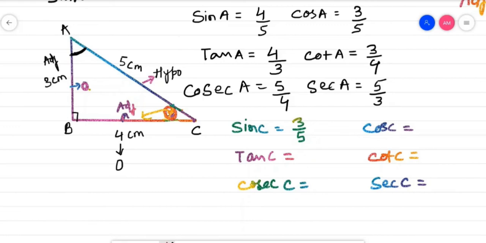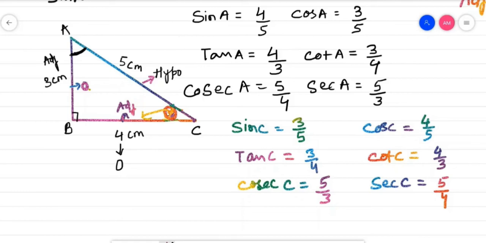Now when sin C is equal to 3 by 5, cos C will be equal to 4 by 5. Now how much will be your tan C? 3 by 4. Look here. Tan C will be equal to 3 by 4. Cot C will be equal to 4 by 3. Cosec C will be equal to 5 by 3. Sec C will be equal to 5 by 4. After jotting down from here, you can recheck from here also.